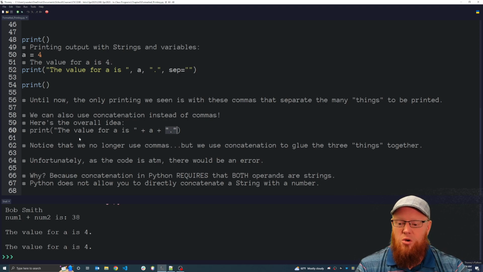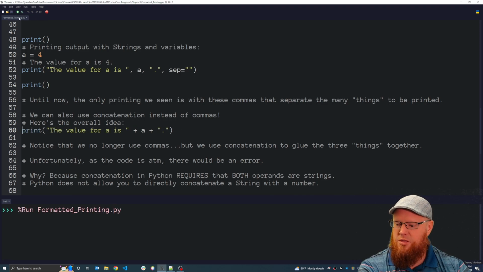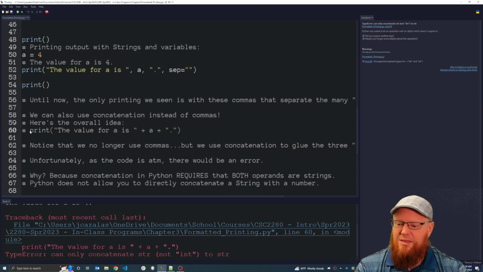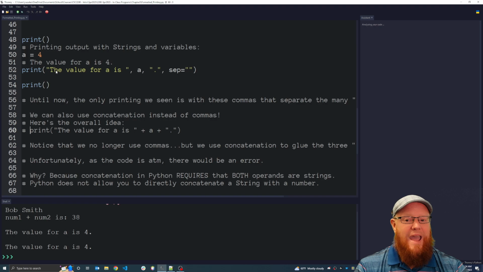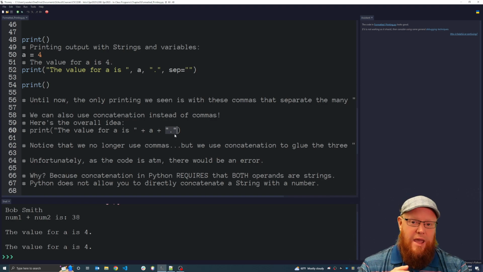Unfortunately, at the moment, this code would give you an error as is. If I delete that comment and I run the code, it's going to give us an error. And the reason why is that Python only allows you to concatenate strings. And so here inside this line of code, we have a string being concatenated with what? With a number, with an integer 4. Then that also gets concatenated with another string. So Python does not allow you to concatenate a string with numbers, with an integer. So what can we do?